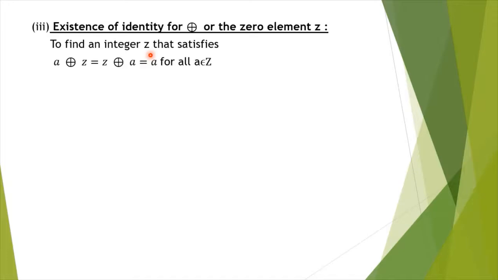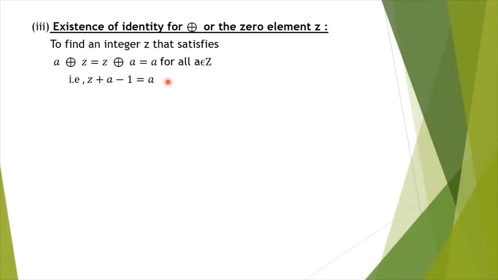So under addition, the identity law is like this: a ⊕ z is equal to z ⊕ a is equal to a for all a belonging to Z. Such an integer we have to find. So by the definition of addition, this can be rewritten as z + a - 1 is equal to a. So a can be cancelled.